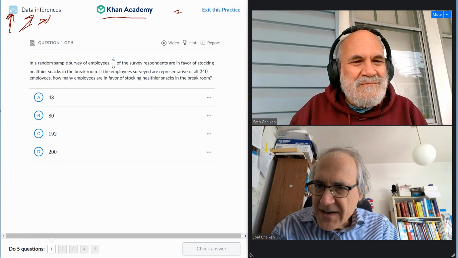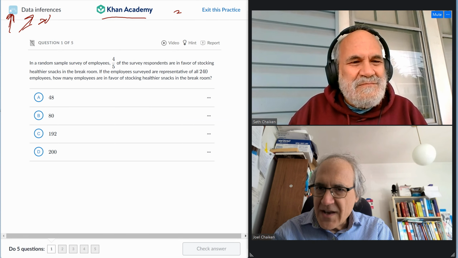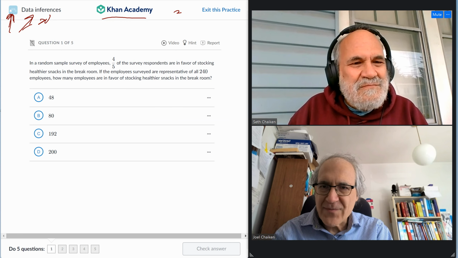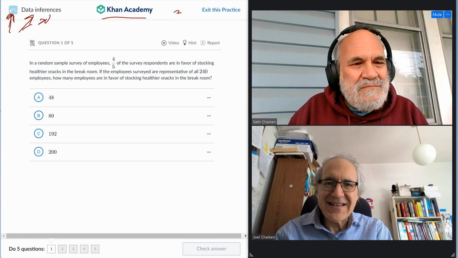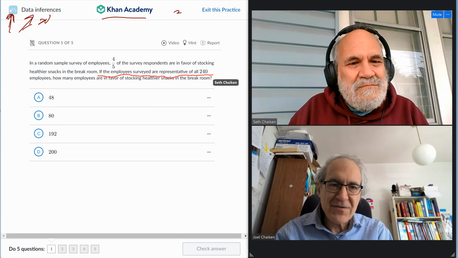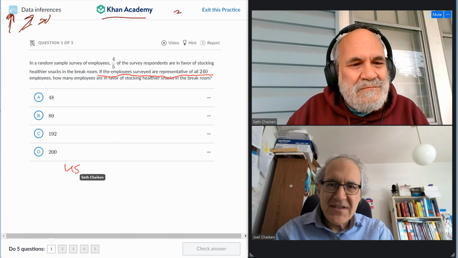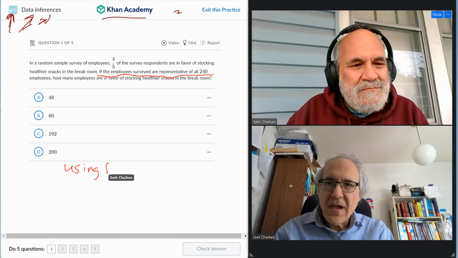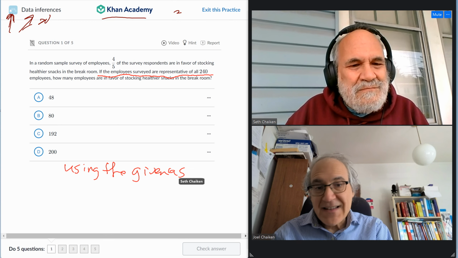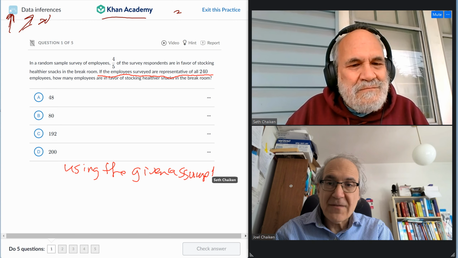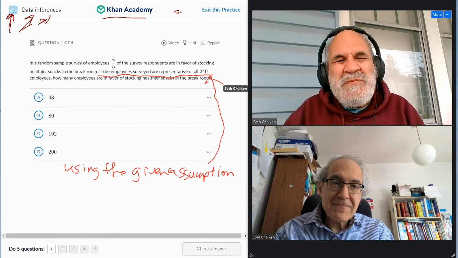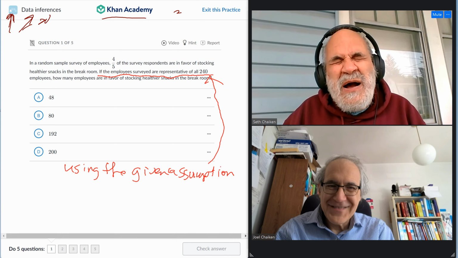In a random sample survey of employees, 4/5 of the survey respondents are in favor of stocking healthier snacks in the break room. If the employees surveyed are representative of all 240 employees, how many employees are in favor of stocking healthier snacks in the break room? So this is an extrapolation problem. You can infer that because 4/5 of the sample said they want healthier snacks, we could assume that 80%, or 4/5, of everyone wants healthy snacks. You can assume it because they told you to assume it in the problem.